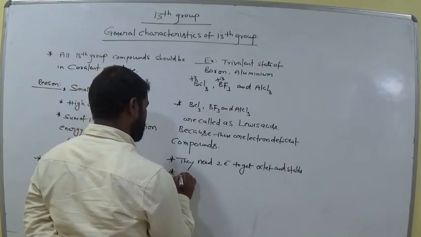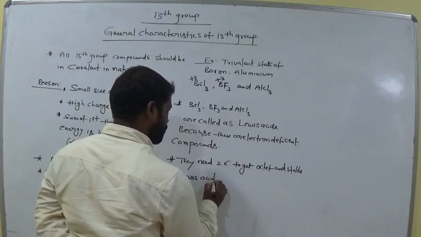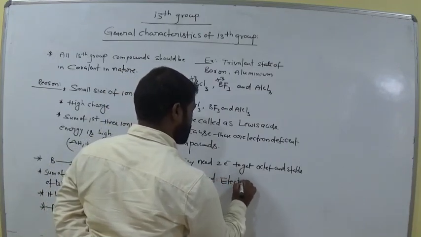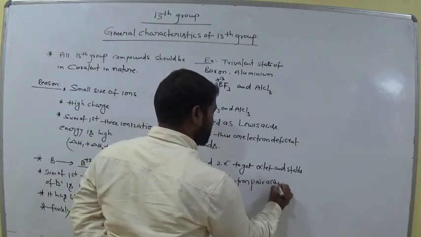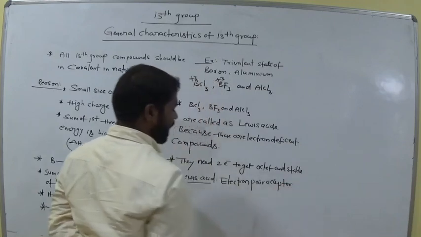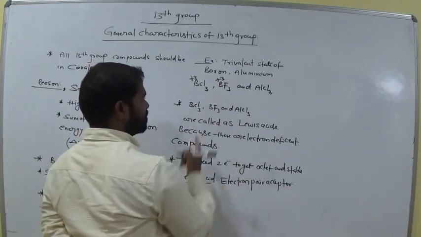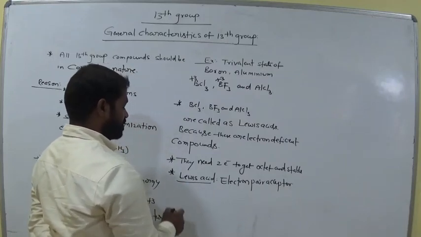Therefore, Lewis acid means electron pair acceptor. So these are all electron pair acceptors, so they are called Lewis acids. Okay, is it clear?